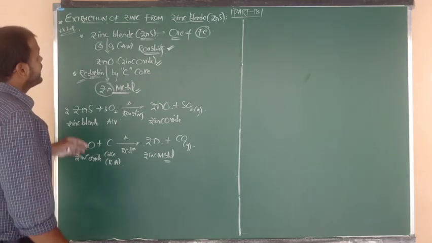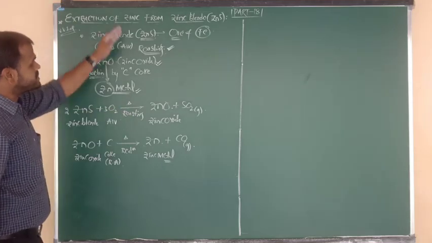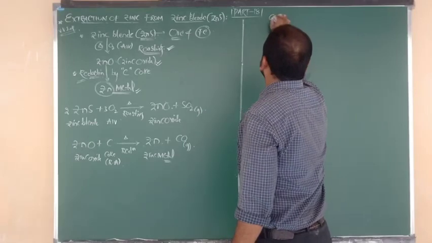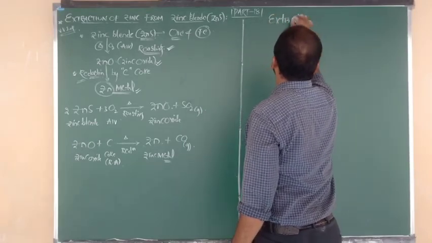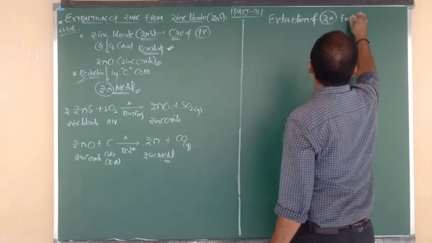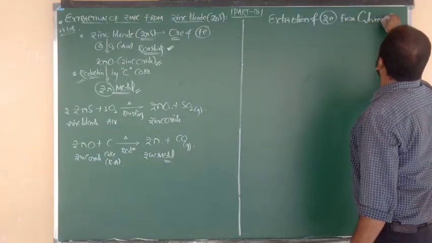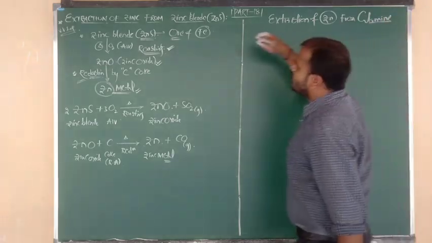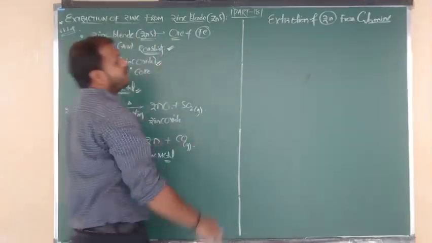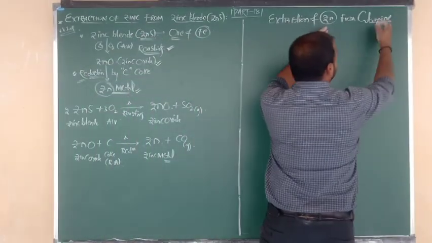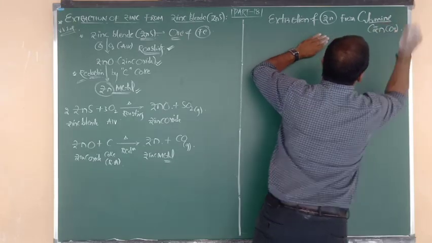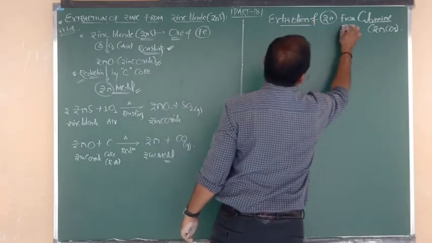Okay. Next, this is one type of extraction: extraction of zinc metal from the ore zinc blende. Next, I am going to show you another extraction of zinc using a different ore. Extraction of zinc from the mineral called calamine. The first extraction was of zinc from zinc blende, which is a sulfide ore, but here is the extraction of zinc from calamine. What is the formula of calamine? The formula is ZnCO3.